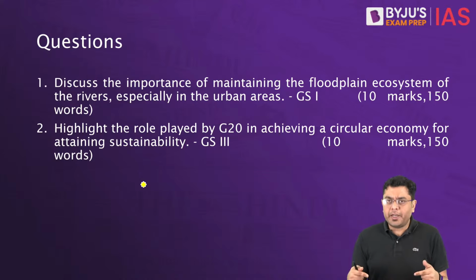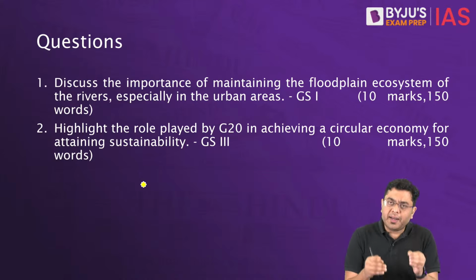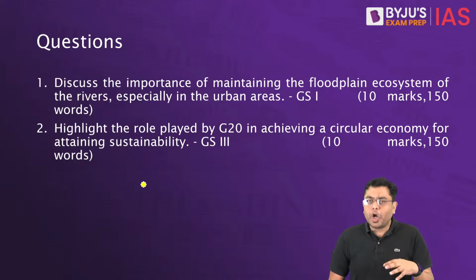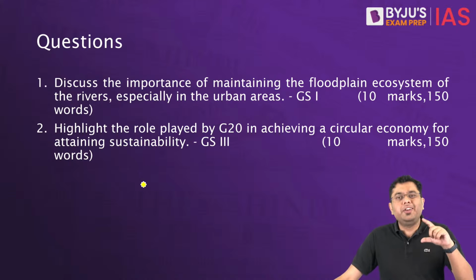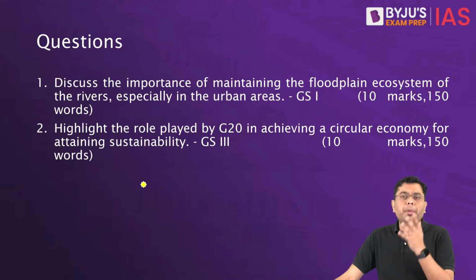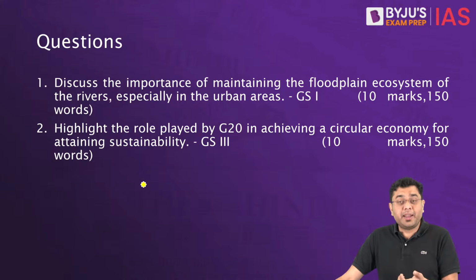After you have provided the introduction, always advisable to provide a kind of a relevant image of the floodplain of the river channel. Then talk about it, that how the river has got the right to expand during the rainy seasons and during the season of excessive rainfall. And eventually after that, you talk about why is it that the floodplains, especially in the urban areas, they are facing a tough time and encroachments. So you talk about agriculture, why agriculture is being carried out because of fresh silt. Then you talk about the urban migrant laborers settling in that area. So all these factors you can discuss.